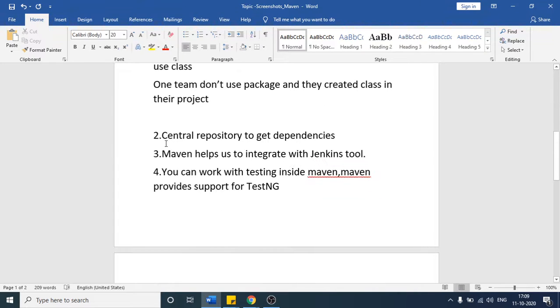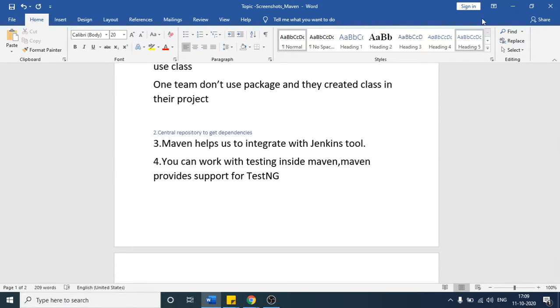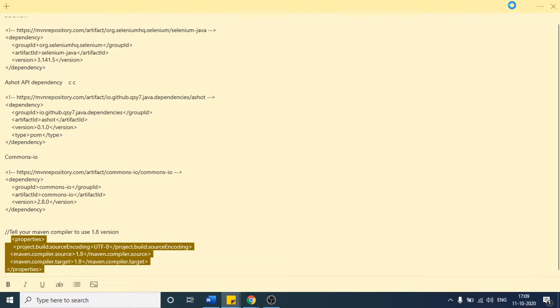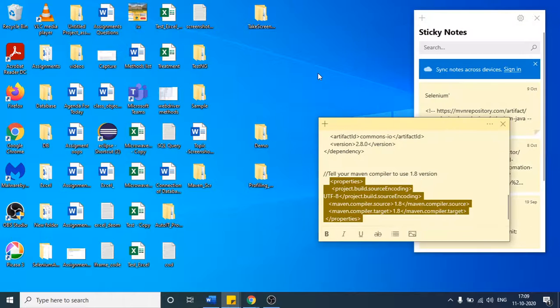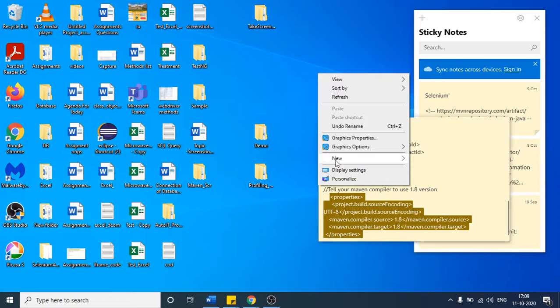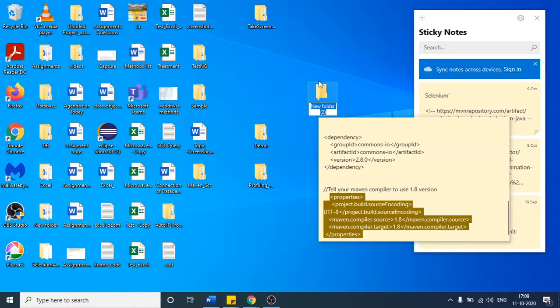And second is the central repository to get the dependencies. What I mean here is, suppose I open Eclipse, let me show you. Let me make one new folder. Let us say I will name it Maven, as we are discussing Maven. So Maven demo class, anything you can give. This is my project name.